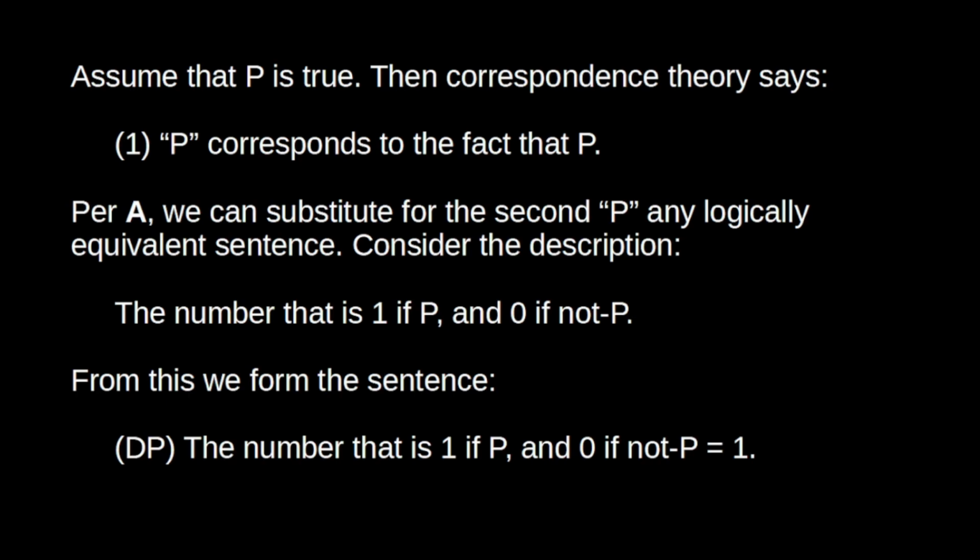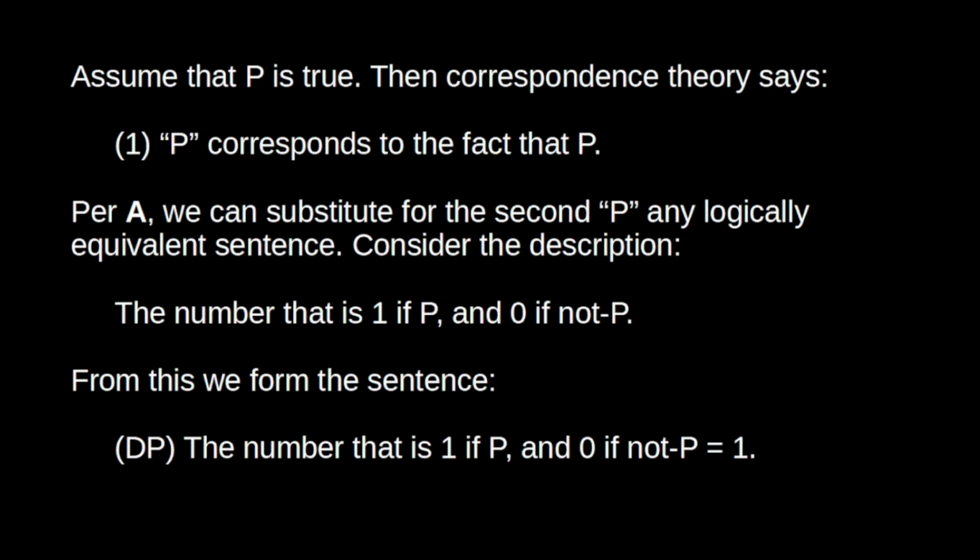So, we could say that all men are mortal corresponds to the fact that all men are mortal, or we could say all men are mortal corresponds to the fact that if X is a man, then X is mortal, right? Both sentences pick out the same fact. So consider this description. The number that is 1 if P and 0 if not P. That's a description, and from this we can form the sentence: the number that is 1 if P and 0 if not P equals 1.